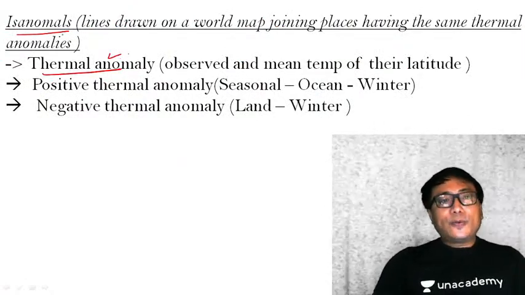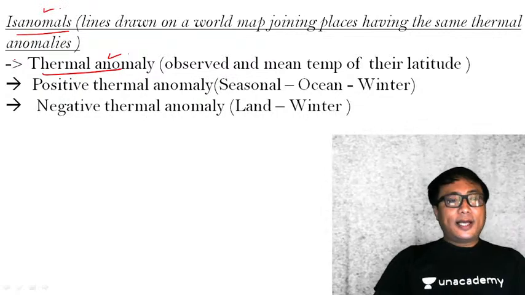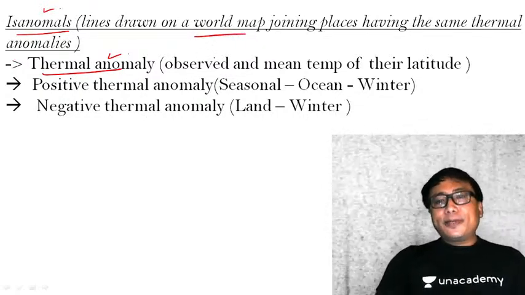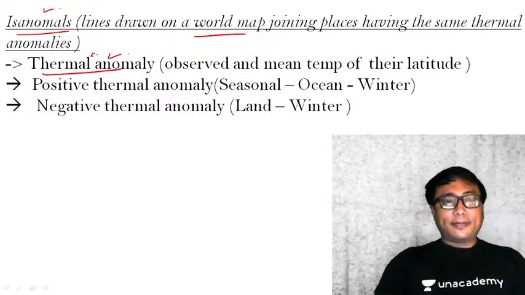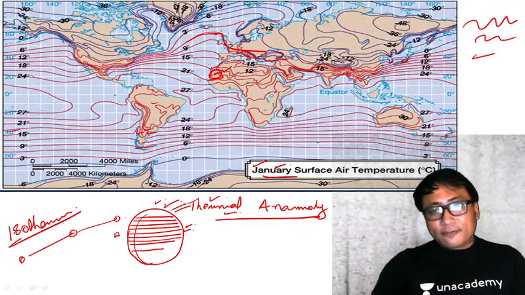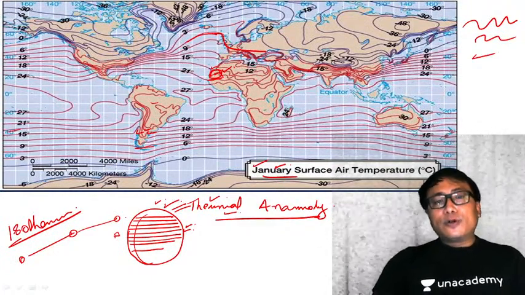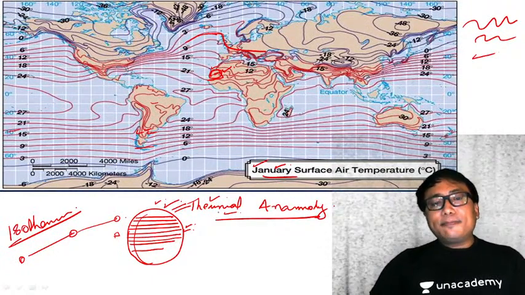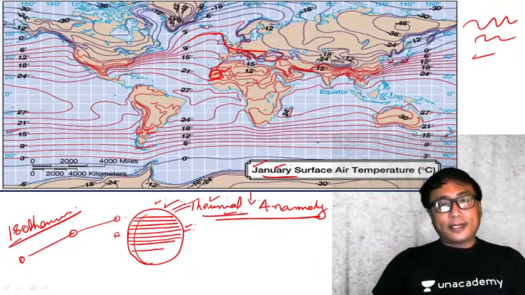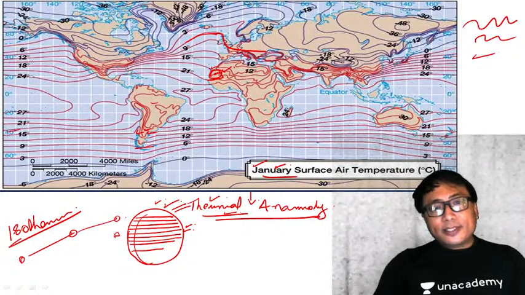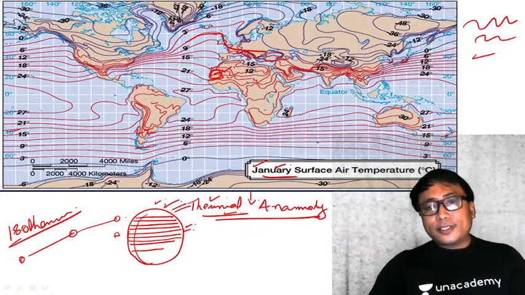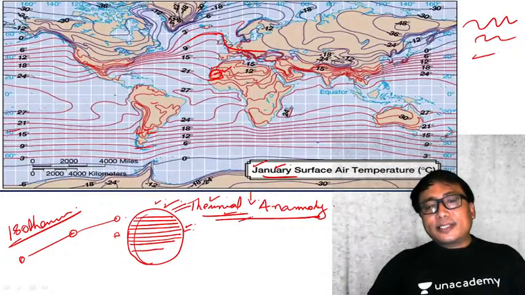Clear? Now, what are isonomals? Isonomals are lines drawn on a world map joining places having the same thermal anomaly. Now, if you go to this graph and see, locate the places having the same thermal anomaly. Just now I have explained to you what is thermal anomaly. Now you go and find the places on the map, any locations that are experiencing the same thermal anomaly.